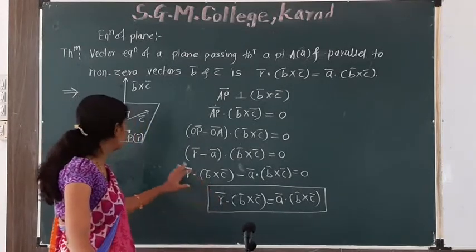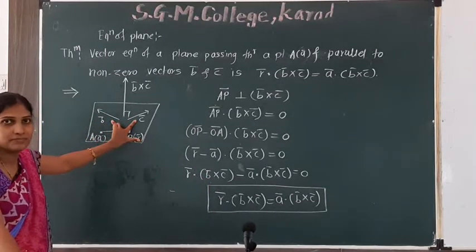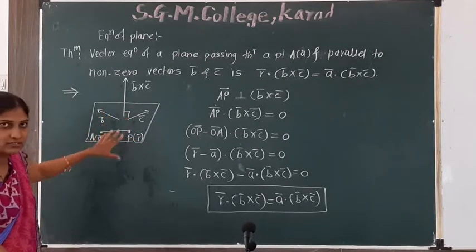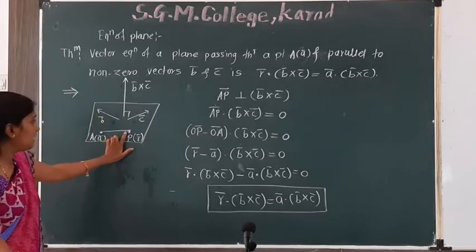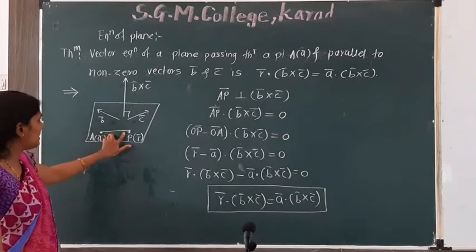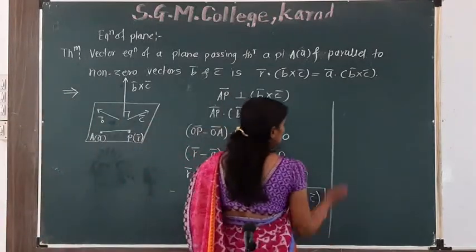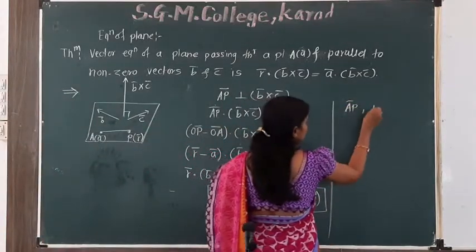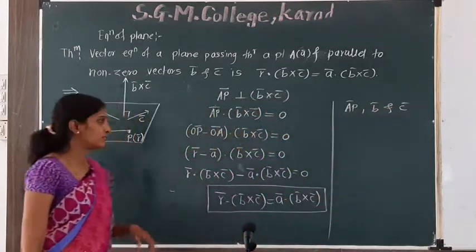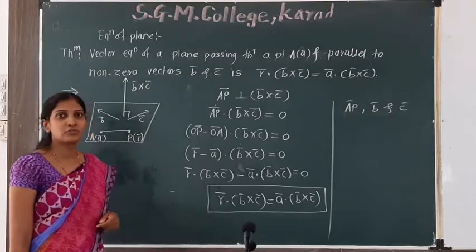Now, B bar and C bar, these two vectors are parallel, so these two vectors are in the plane. AP bar is also on the plane. So these three vectors AP bar, B bar and C bar are coplanar.